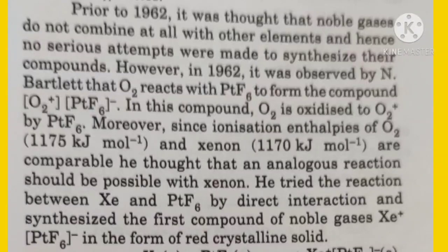In this compound, oxygen is oxidized to O2+. The ionization enthalpy of oxygen, 1175 kilojoule per mole, and of xenon, 1170 kilojoule per mole, are comparable. He thought that an analogous reaction should be possible with xenon because they have the same or comparable ionization enthalpy. That's why he thought that if oxygen can make a compound, then xenon can also make a compound.